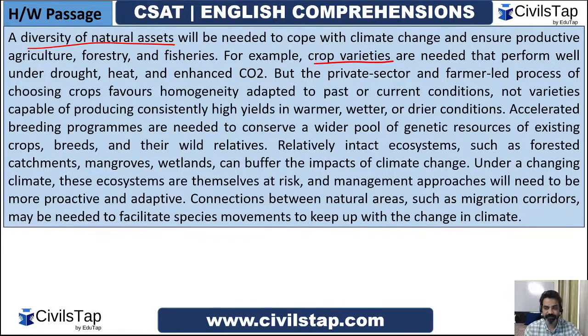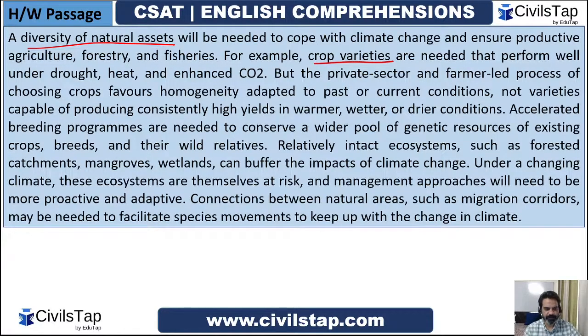But they are not very happy to experiment with new varieties. They believe in homogeneous crops.